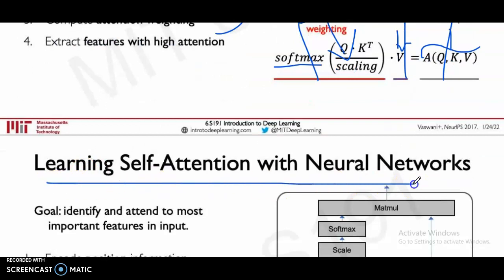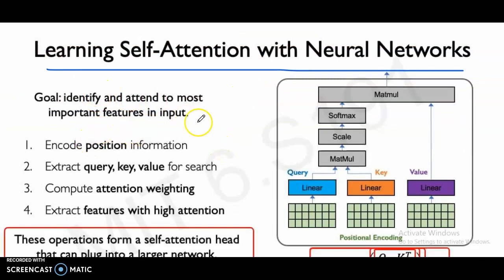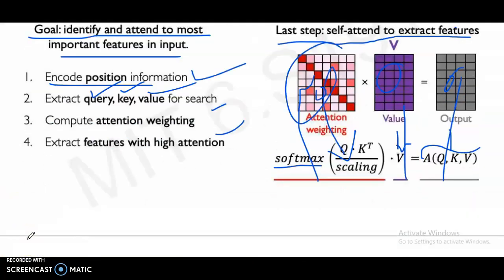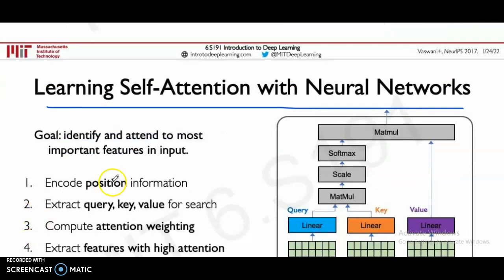Learning self-attention with neural networks. Identify and attend to the most important features in the input.